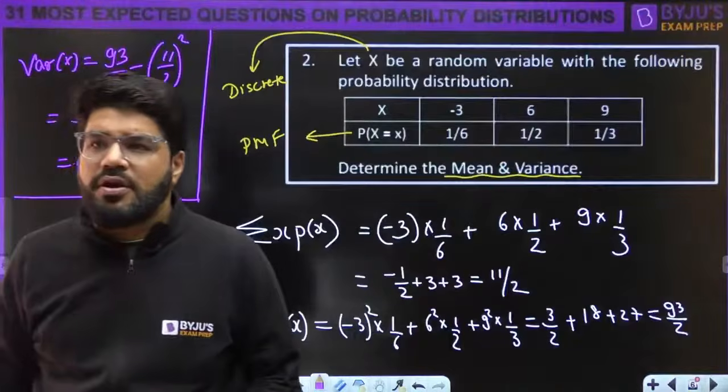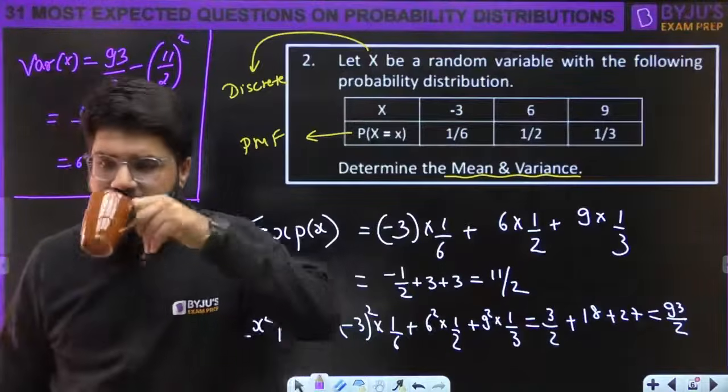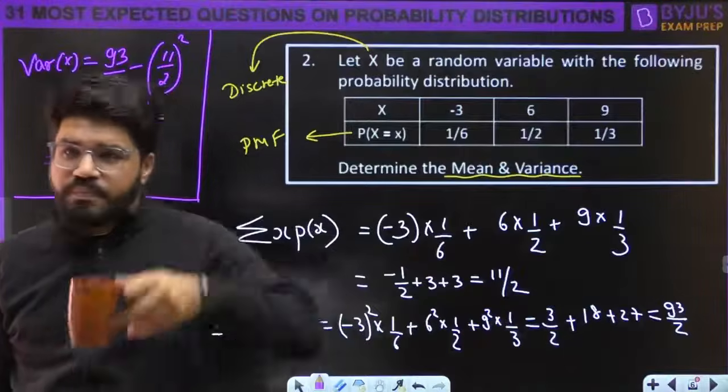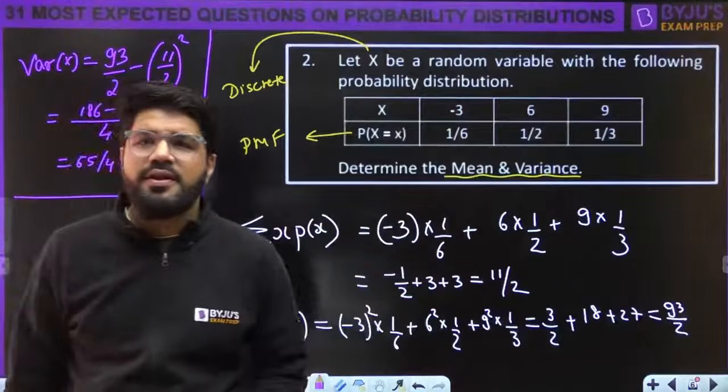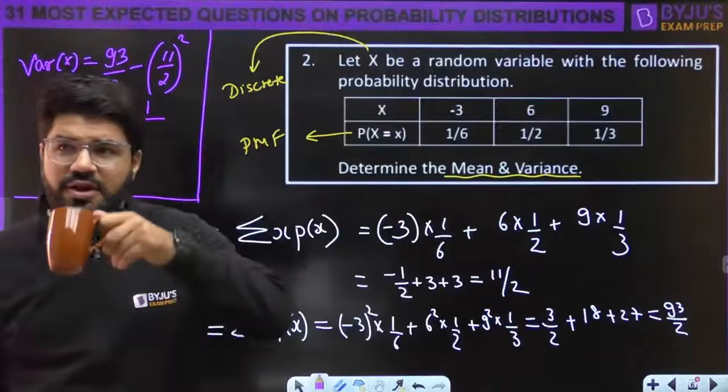Yes, which subject you are talking about? Yes. So yes, here some of you have already given the answer, that is 65 by 4 in the comment box, correct?